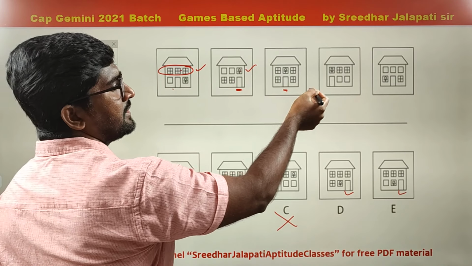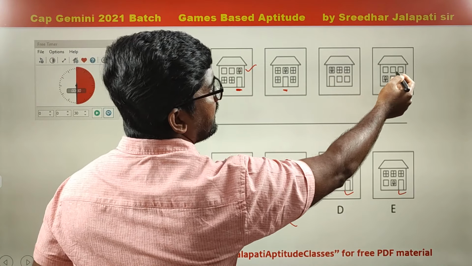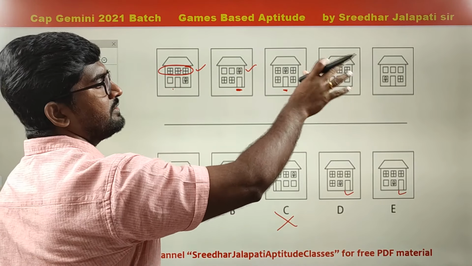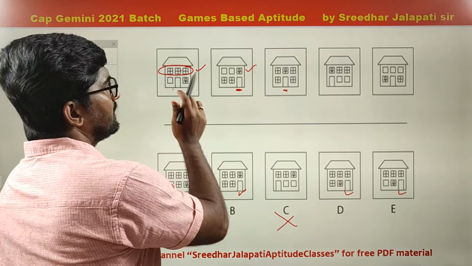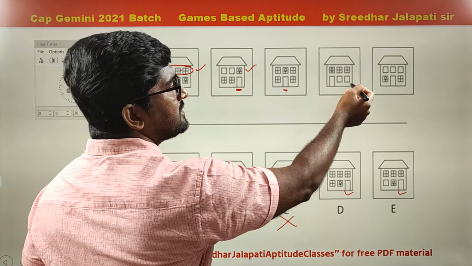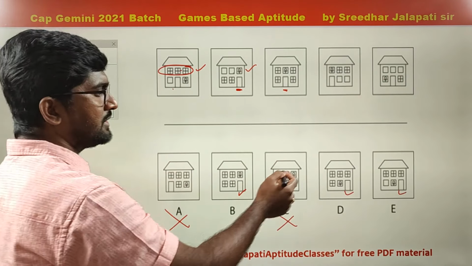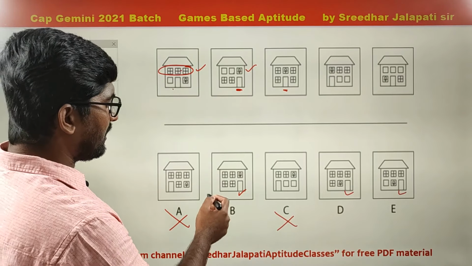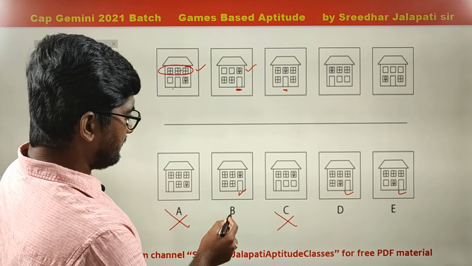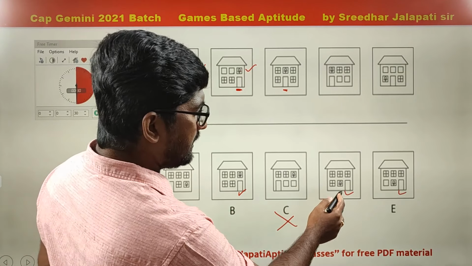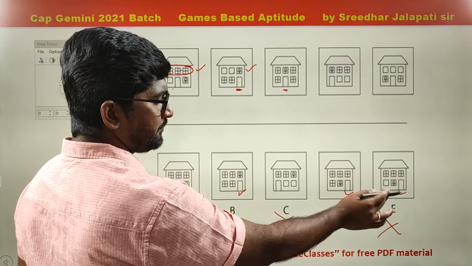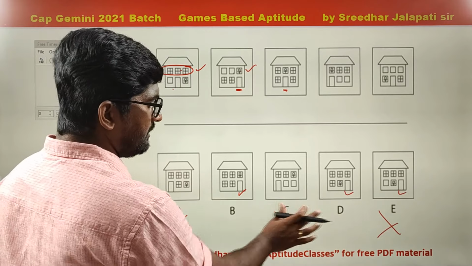Next again lines, plain, plain, lines. In the next figure all should be marked as lines. It's like lines, plain, plain, lines, all lines. Again lines, plain, plain, lines. Now all should be marked with lines. So E is eliminated because in E all are not marked lines. So now our answer is going to be between B and D.